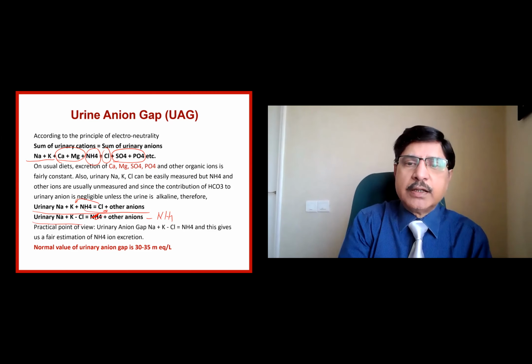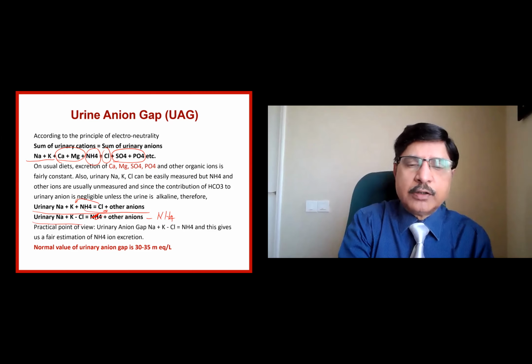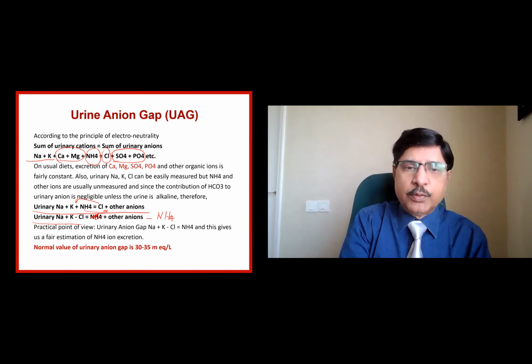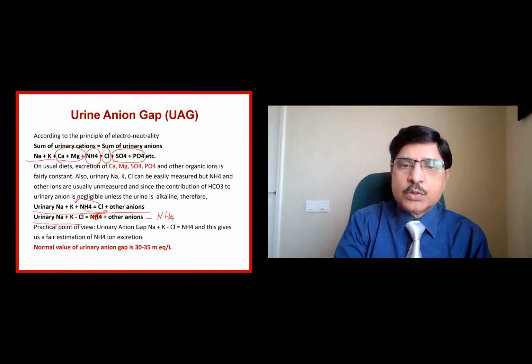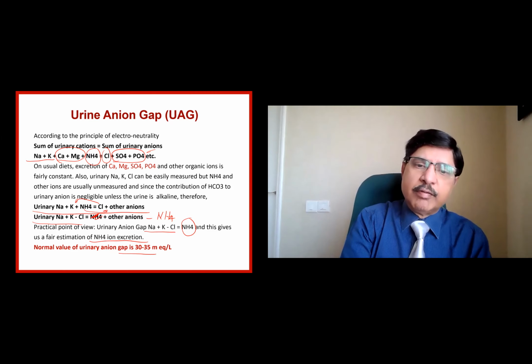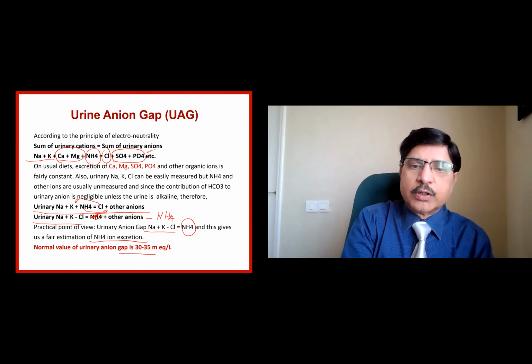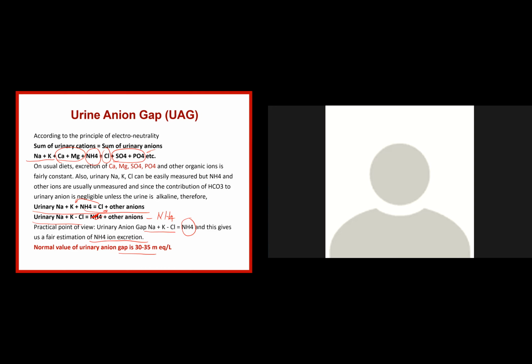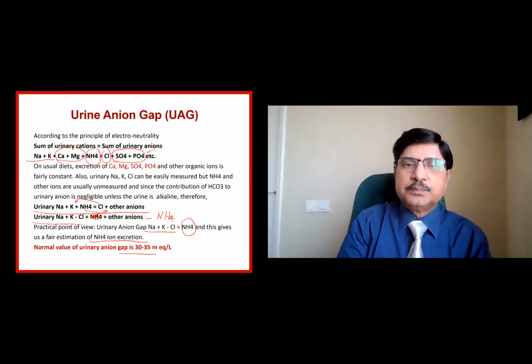Other anions minus ammonia, because when ammonia goes outside, it becomes minus. From the practical point of view, the urine anion gap, sodium plus potassium minus chloride, is equal to mostly ammonia, because these are relatively constant. This gives a fair estimation of the ammonia excretion. The normal value of this number is 30 to 35 milliequivalents. It can increase, or it can go to the negative side also.